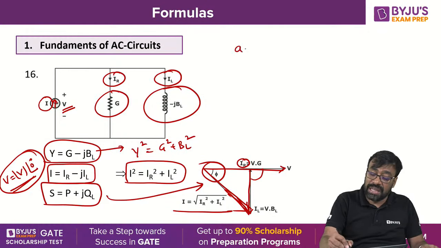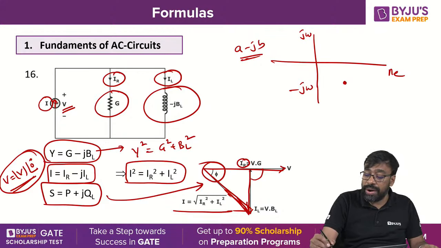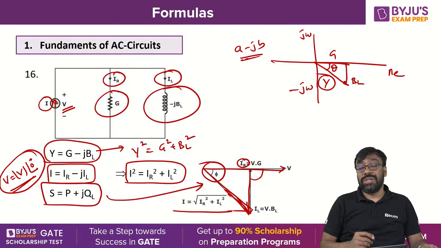G minus jBL is nothing but A minus jB form, where this is the real part and this is the imaginary part. Since the imaginary part is negative, the value will be in the fourth quadrant. This is G, this is minus jBL, this is Y. This is G, this is BL, this is Y. This is theta. So the triangle is downward.